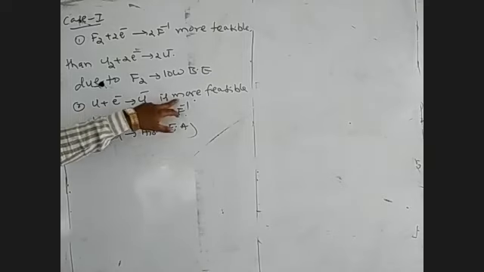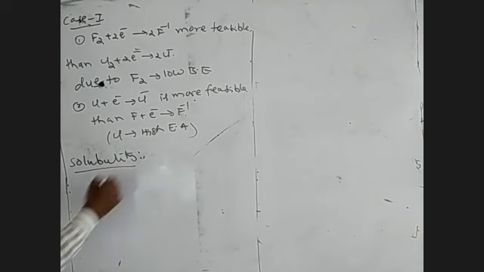The difference between Cl and F2 is that in the first point we take the molecular state, and in the second point we take the atomic state. That is the difference. So F2 plus 2e minus gives 2F minus is more feasible than Cl2 plus 2e minus gives 2Cl minus. Cl plus e minus gives Cl minus is more feasible than F plus e minus gives F minus. Electron affinity or ionization potential is applicable for the atomic state only, but not for the molecular state.